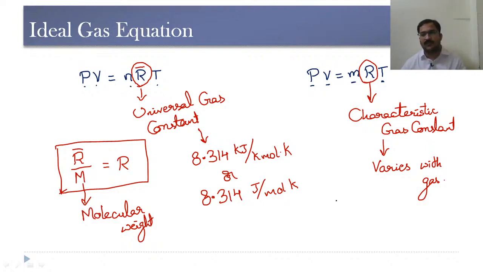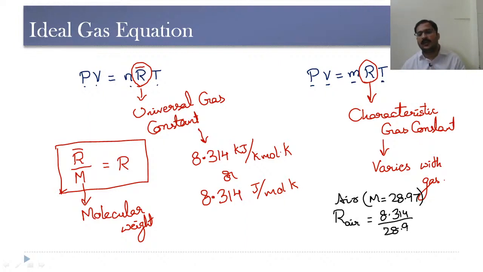Now suppose you consider air, air has molecular weight M equal to 28.97. So the characteristic gas constant of air will be 8.314 divided by 28.97. This will be approximately equal to 0.287 kilojoule per kg Kelvin.